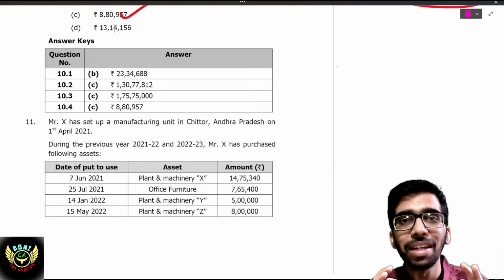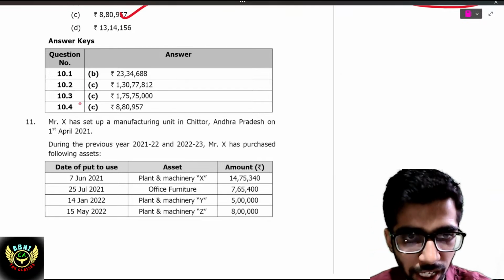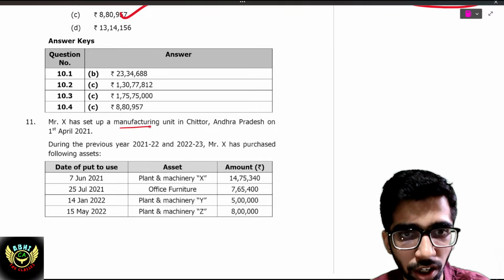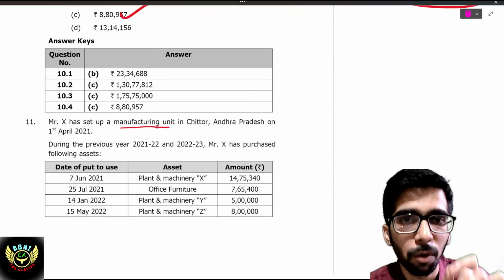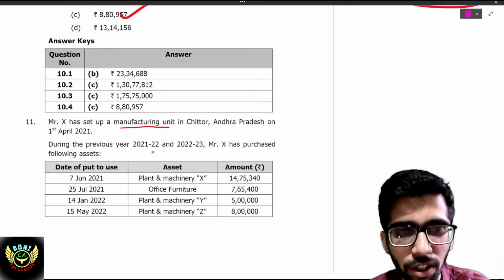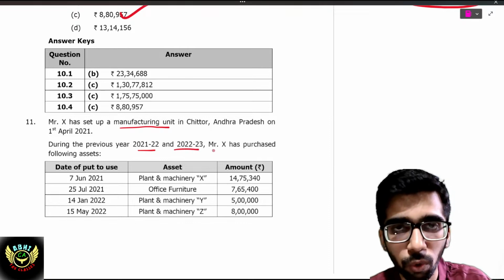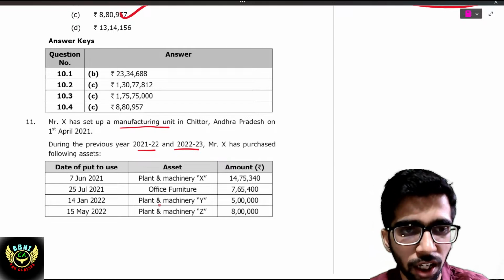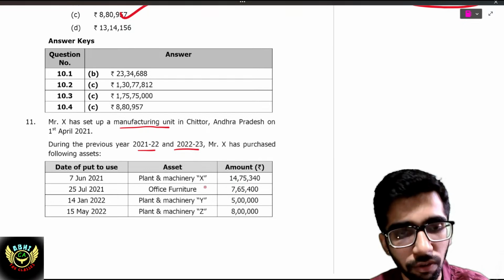That is from the 11th question. First, we'll see the question. Mr. X set up a manufacturing unit in Chittor, Andhra Pradesh. If we hear the name manufacturing unit, then you should be in a position to understand additional depreciation. During the previous years 21-22 and 22-23, Mr. X has purchased the following assets. 7th June 2021, plant and machinery 14,75,340.